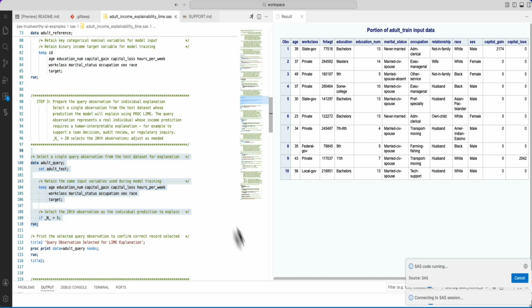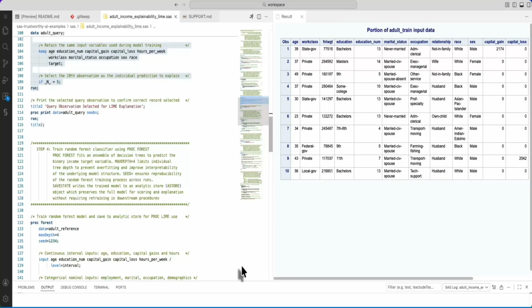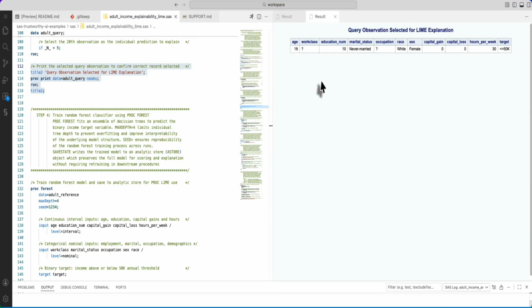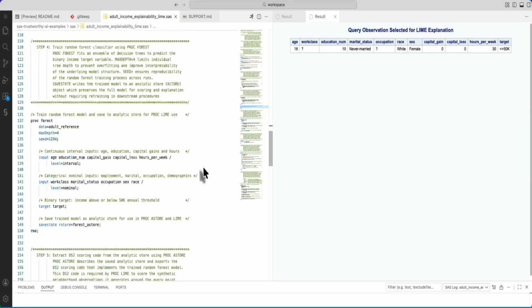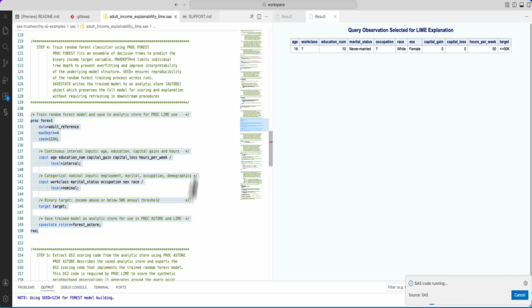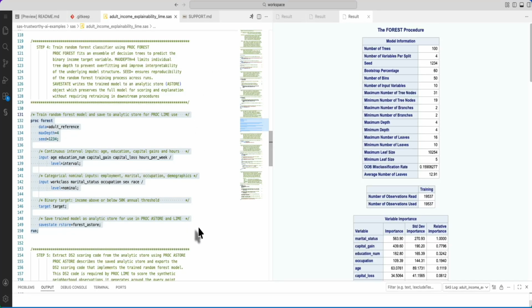The entire code you can find in that GitHub repository that I've shared. Now once again, since it is a row level explanation, I am creating one row. I am going to explain why this particular observation has that particular outcome. So I did the same thing.